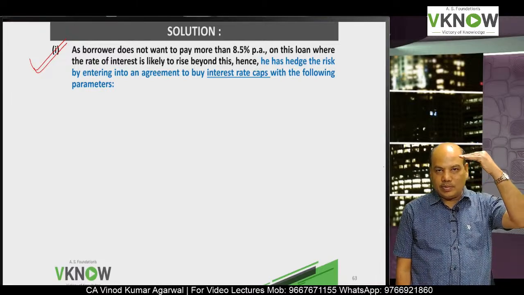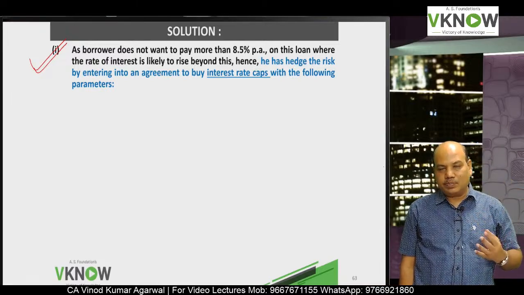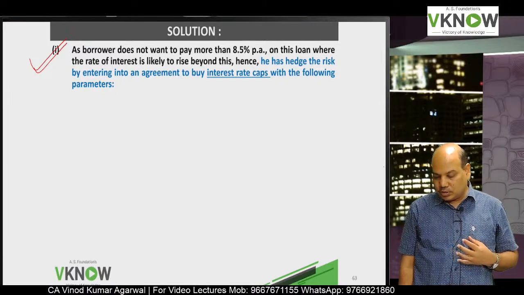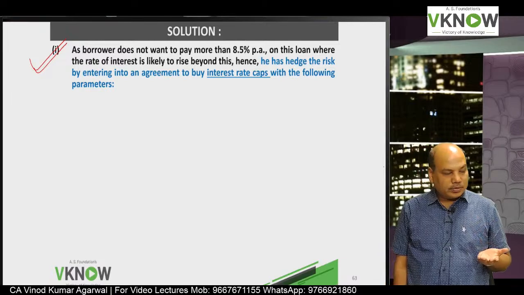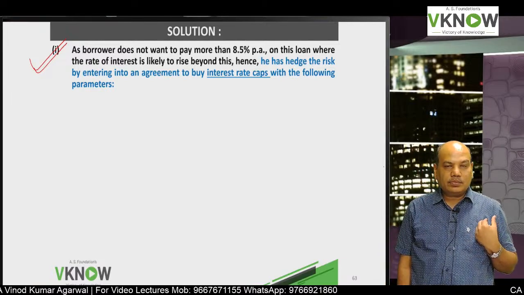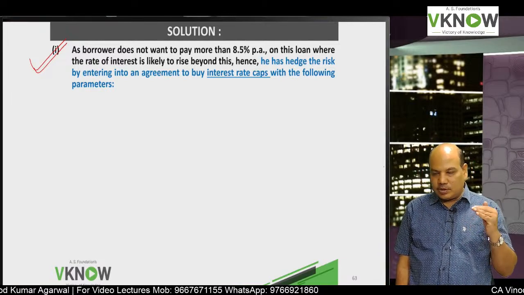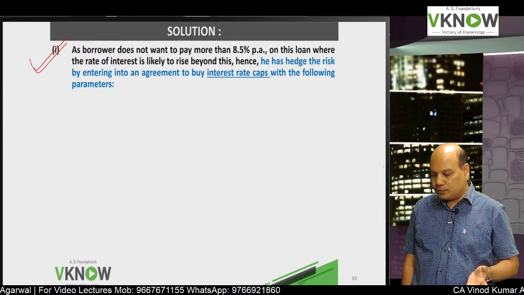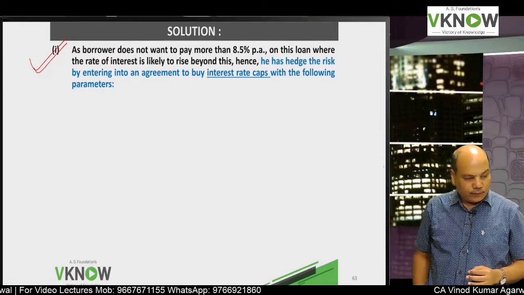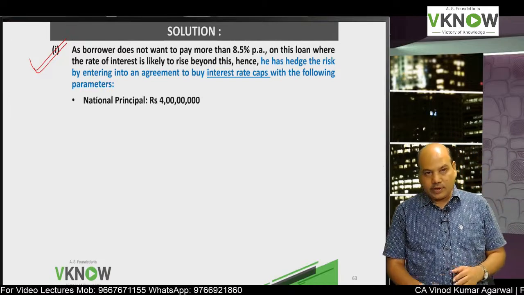Cap means upper limit. You will buy an interest rate cap, which means buying a call option. If the market goes up above 8.5, then you will get the difference. But if the market goes below 8.5, the option will lapse. You don't have to pay the difference with the following parameters. That is an interest rate cap.